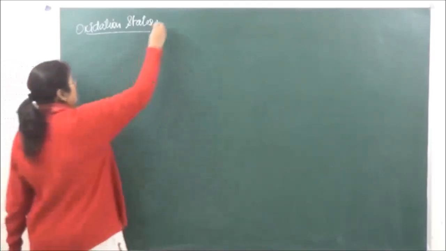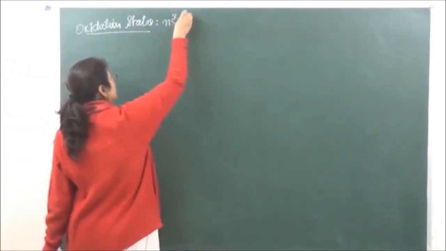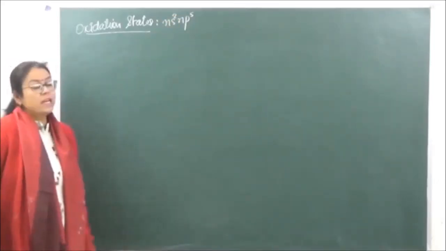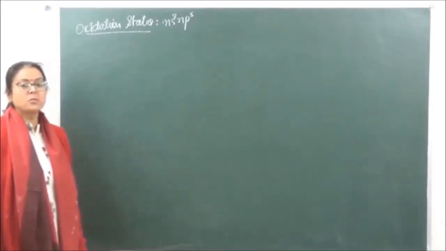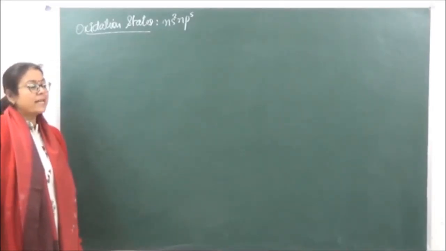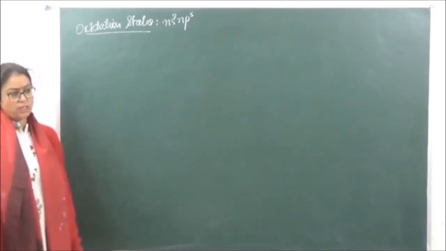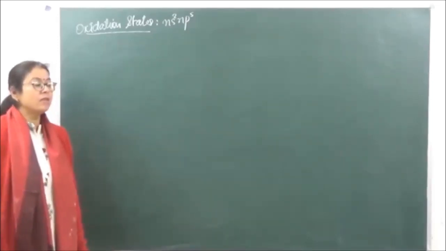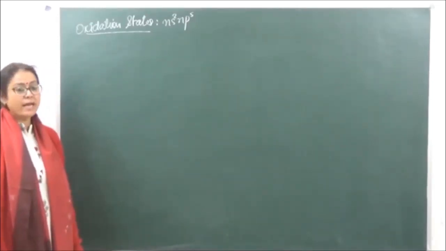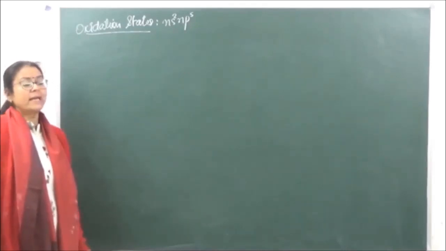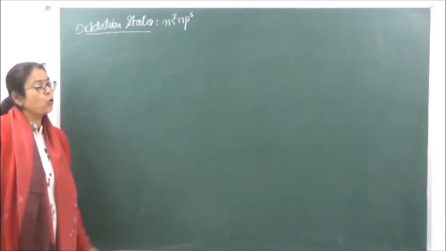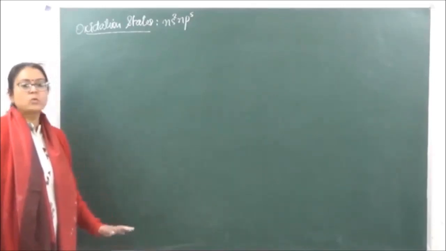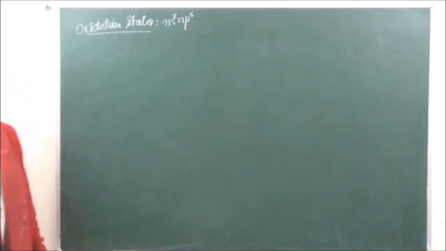Oxidation states. Now prevalently, because of its electronic configuration as ns2 np5, it should most probably show -1 oxidation state. Okay? But as we keep going down the group, the ionization energy is going to decrease. Therefore, the halogens have the tendency to show positive oxidation states as well. Fluorine is the only element which is going to show only one oxidation state, that is of -1. Okay? Positive oxidation states वो नहीं show करता.